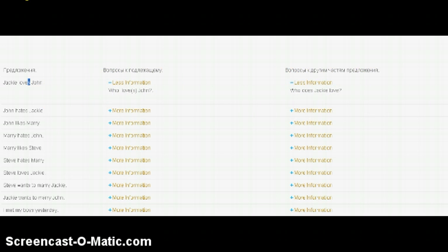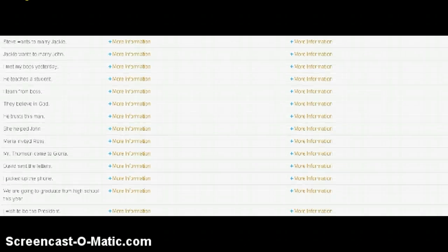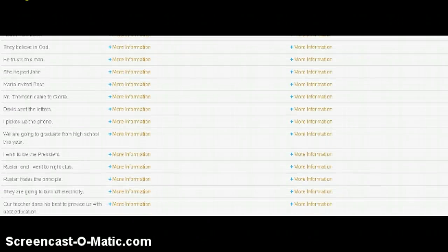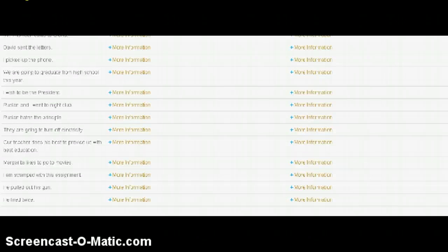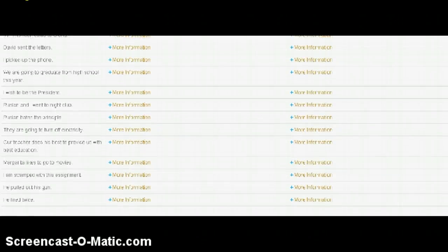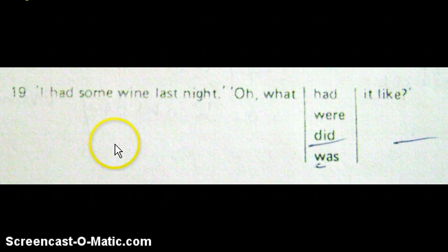And now you have all those examples below for you. You need to work on them, and the more you proceed below, the more difficult the sentences become. They grow bigger, and they become more complex, but I'm sure you will manage to do all of this. After you finish the first exercise, let's correct the second mistake that you had in your test. So basically you had to choose the best answer for this question.